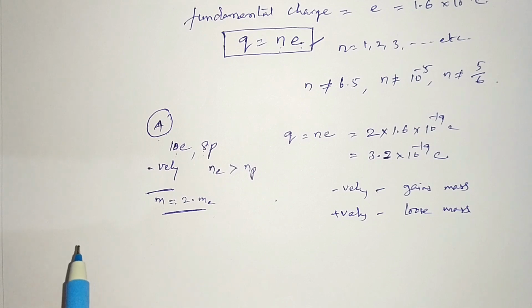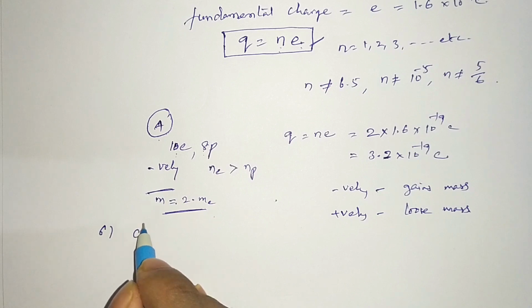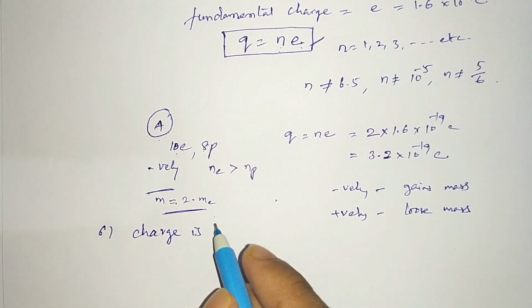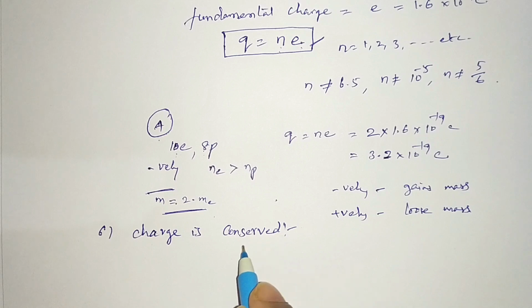Next, the sixth property is charge is conserved. You might have learned this word conserve, conservation of mass. Mass can neither be created nor destroyed. Similarly, conservation of energy.